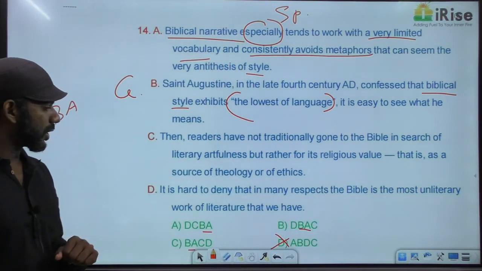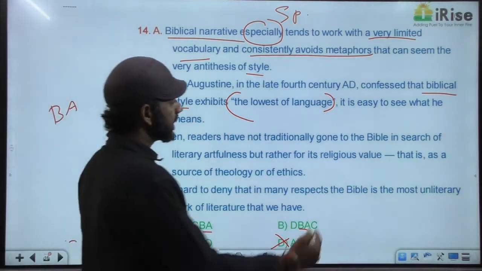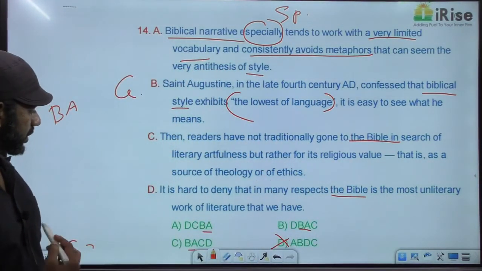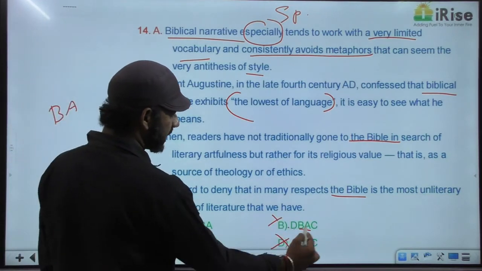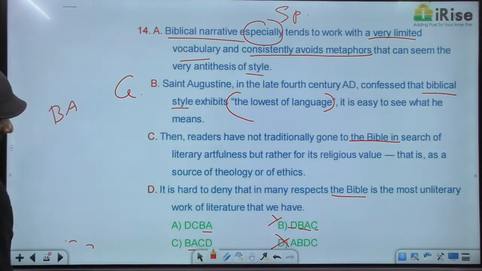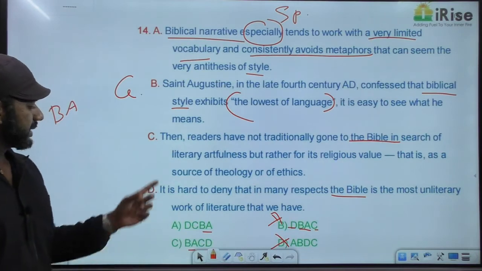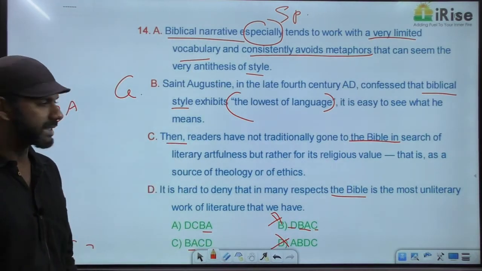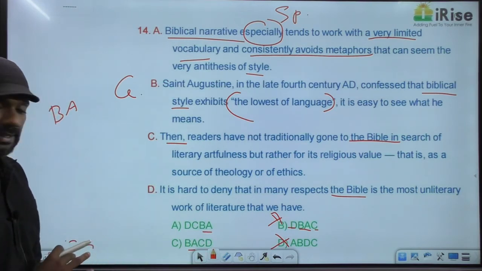Two sentences talk about the Bible. Which two? C and D. C and D talk about the Bible. So these two must come together. Based on that, option B is eliminated. D and C are separated. Now we have two options left, A and C. The paragraph cannot start with sentence C because then is a cause and effect indicator. So that is eliminated.